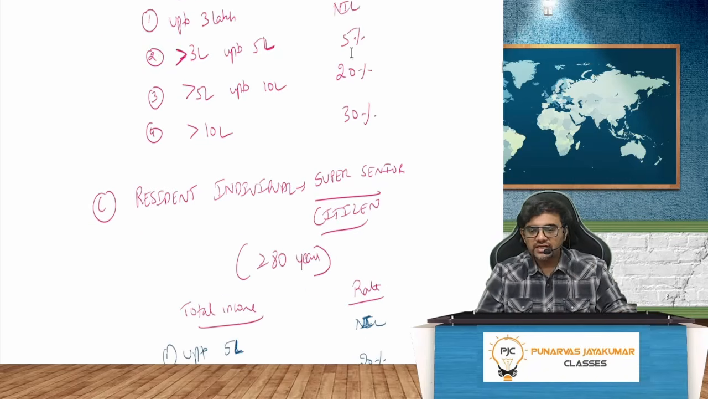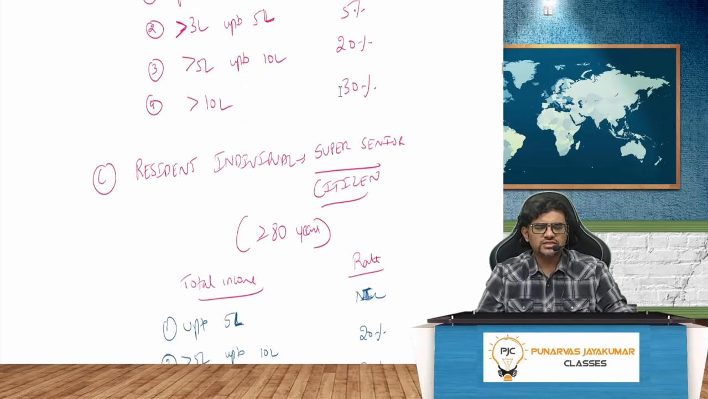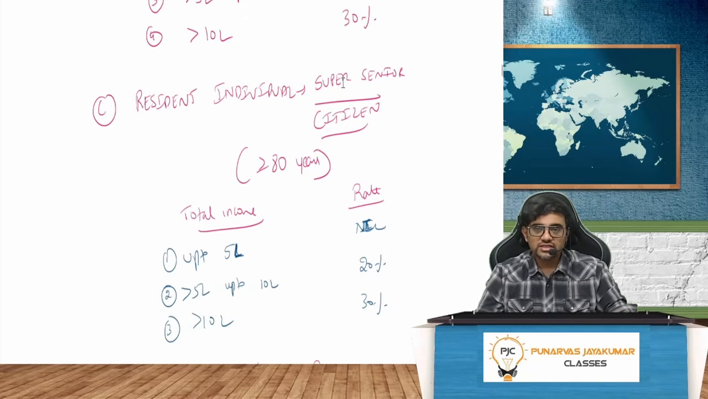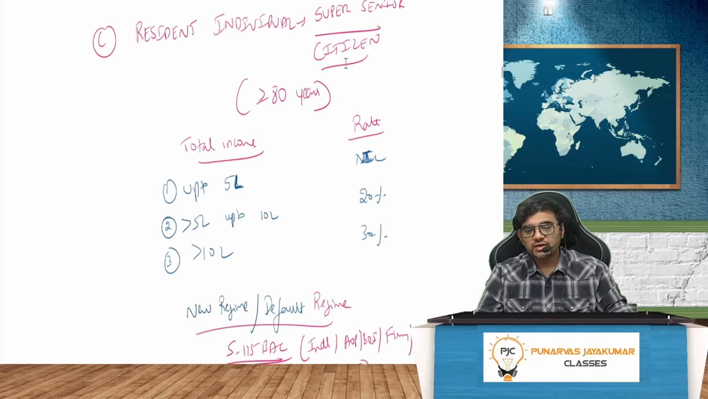Point number C, resident individual, super senior citizen. Super senior citizen means what? Greater than or equal to 80 years. This is only in the old regime. Here up to 5 lakh, it is nil. 5 lakh to 10 lakh, 20%. And greater than 10 lakh, it is 30%.